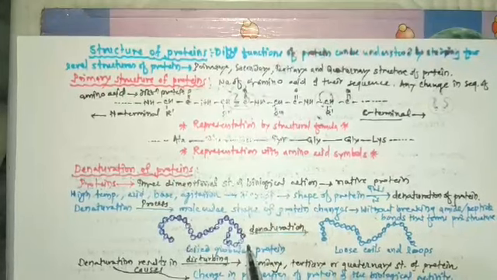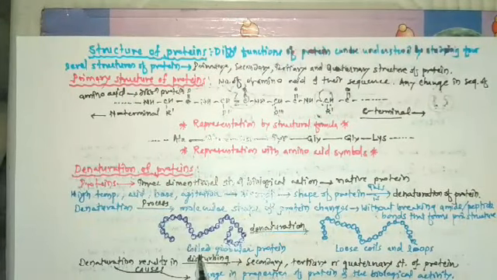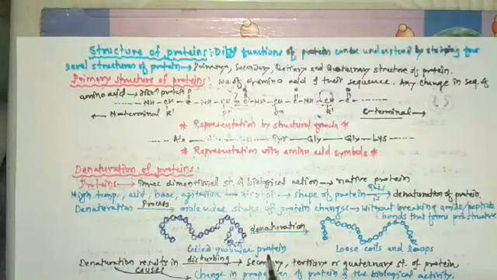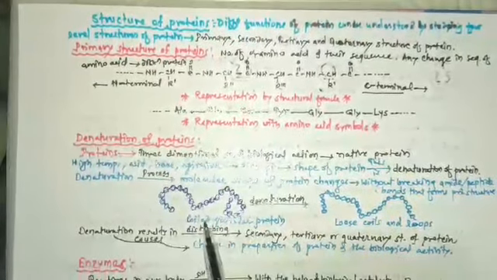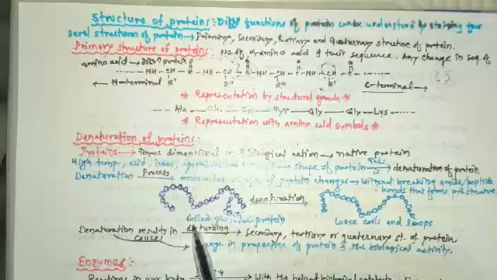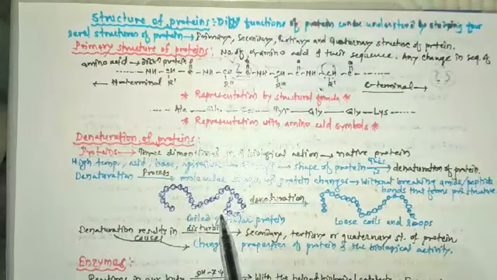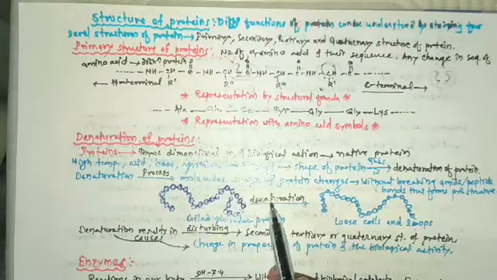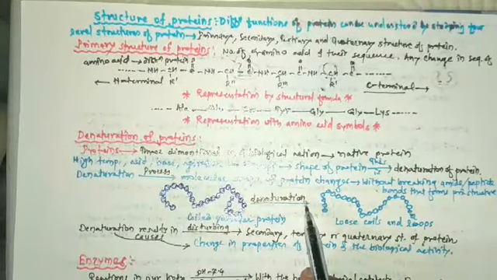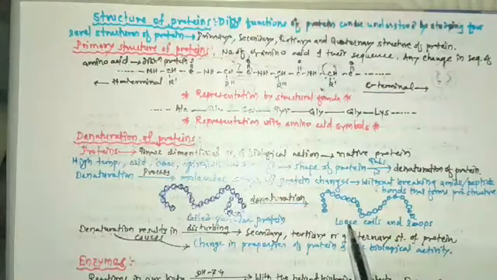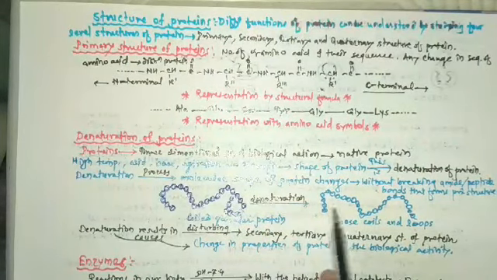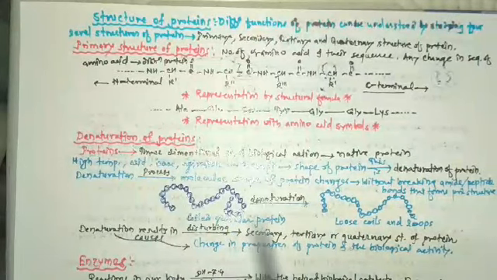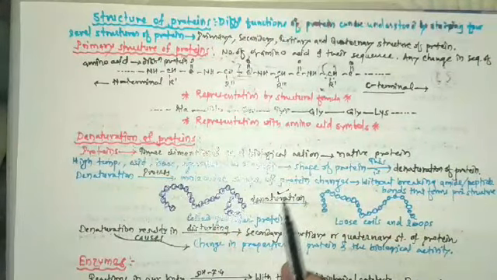See here, this is the coiled globular protein. To understand the definition, we are going to study this particular figure. The globular protein is the coiled one, but after denaturation it loses coils and loops. That means the shape of protein changes, and that is called denaturation.